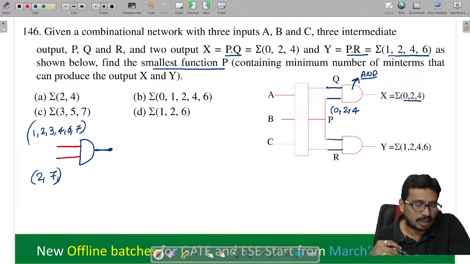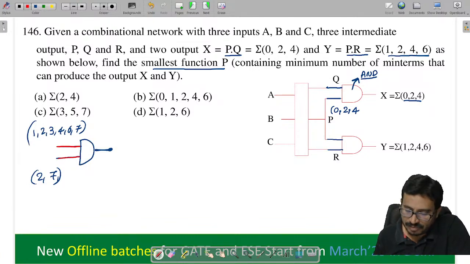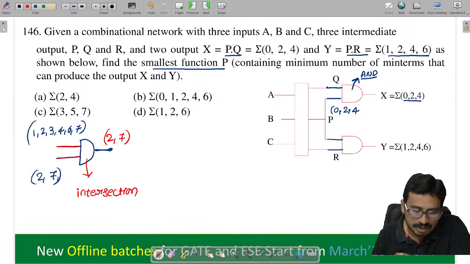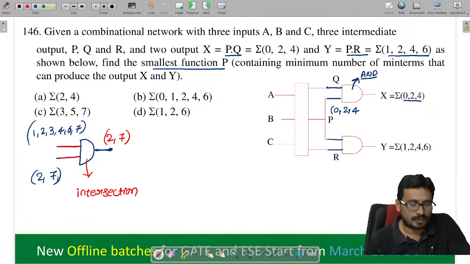AND gate means product, intersection. The common min terms in both inputs will come, that is 2 and 7. So that will come as my output.